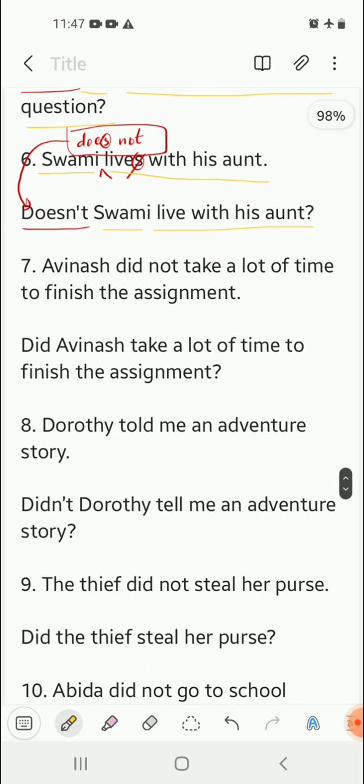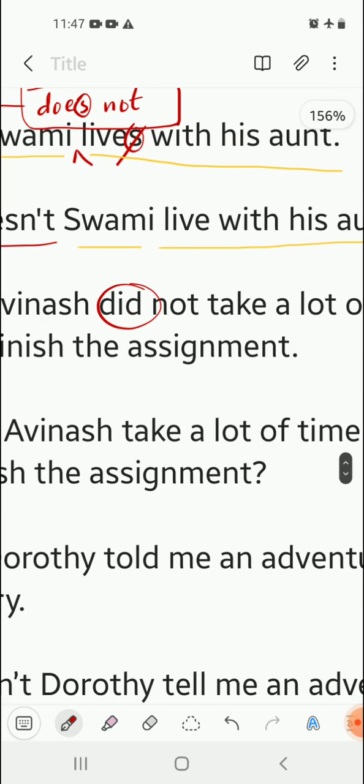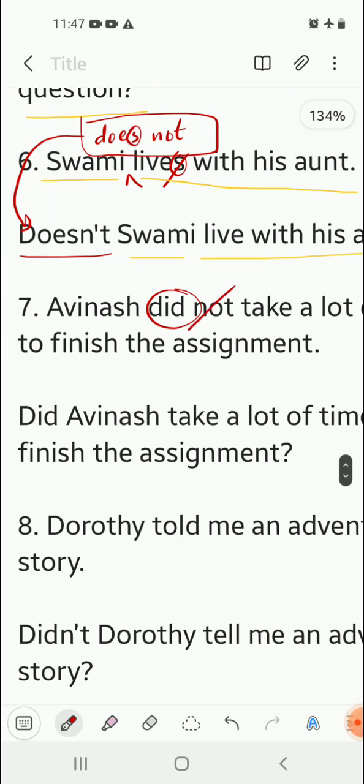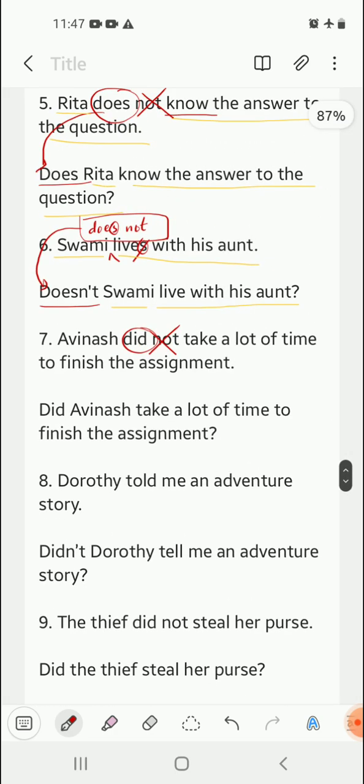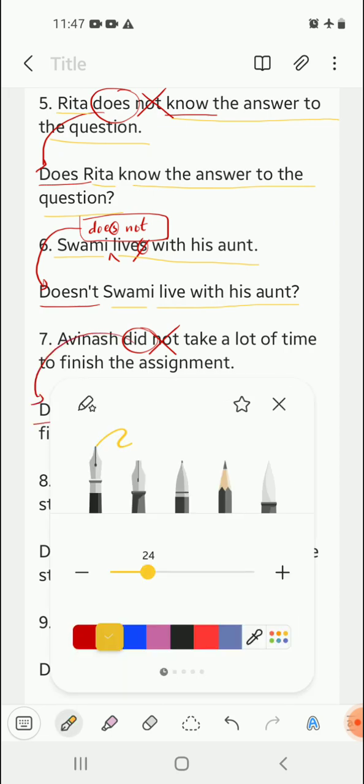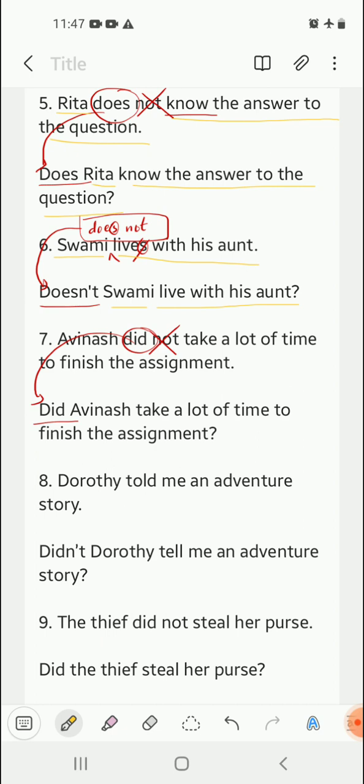Moving on, number 7. Avinash did not take. Again, did over here is my auxiliary verb. There is a not here. Not will be cancelled in order to make it positive. And then the rest part of the sentence. So we will begin the question with did, and the next part of the question remains the same. So did Avinash take a lot of time to finish the assignment?